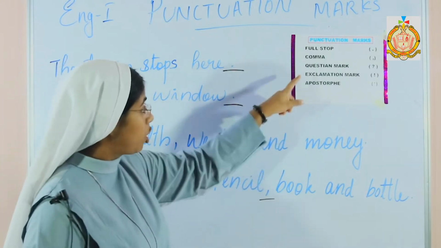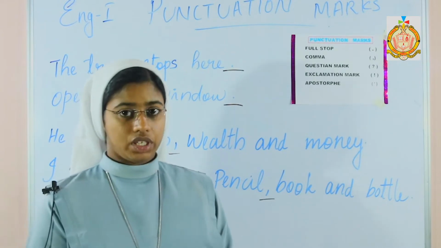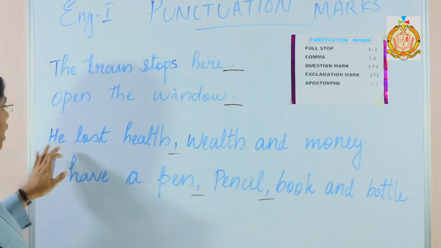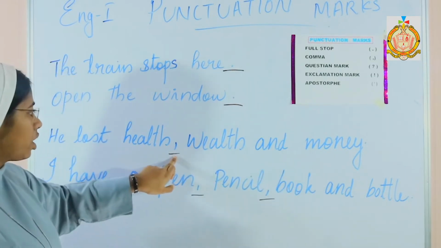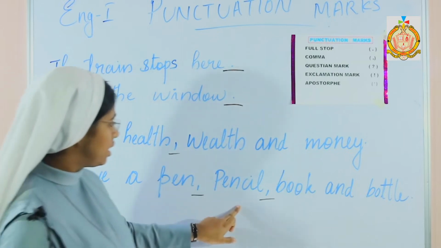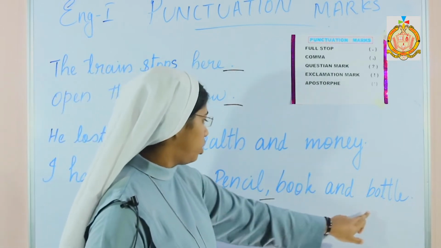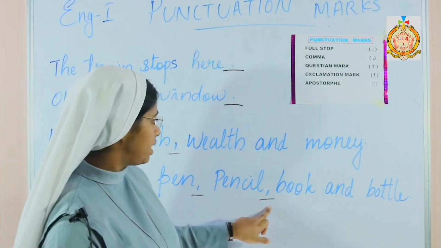Then next comes comma. Comma is used to show a little pause. It is used like: he lost health, wealth and money. Here is used the comma. One more. I have a pen, pencil, book and bottle. Here are 2 commas, after pen and after pencil.